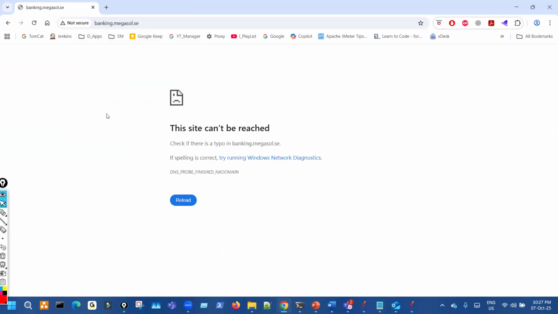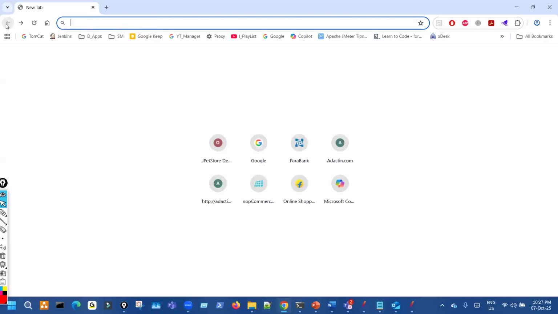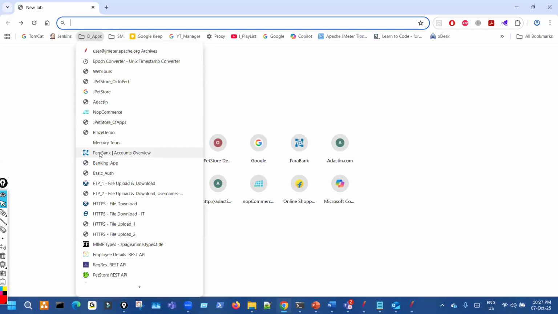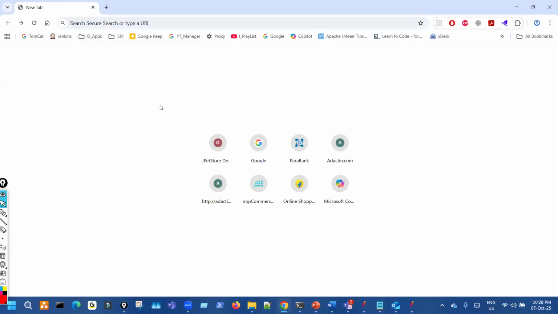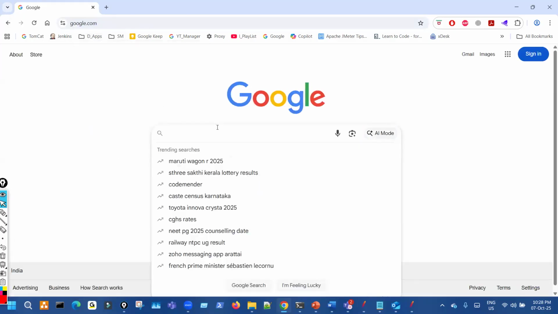I think that is banking also. There are banking ones. Okay. So apart from that, you can Google some other websites. There is one more website that you can find. It will be there somewhere.